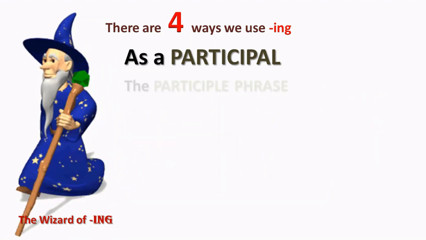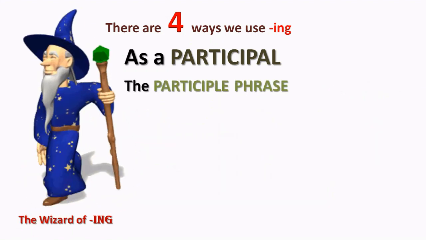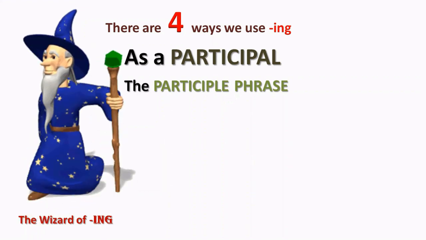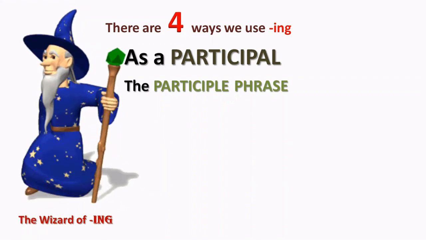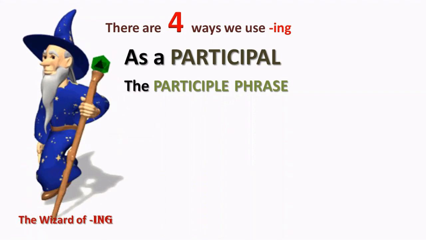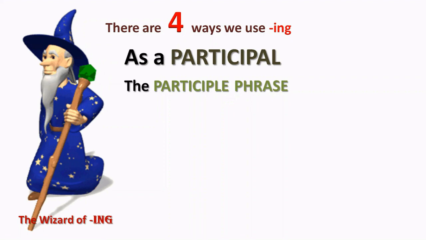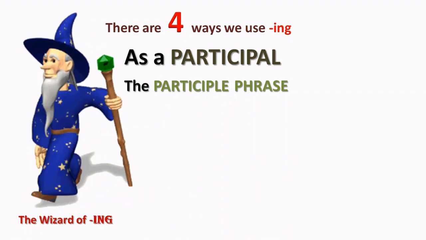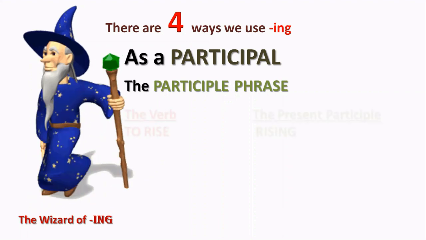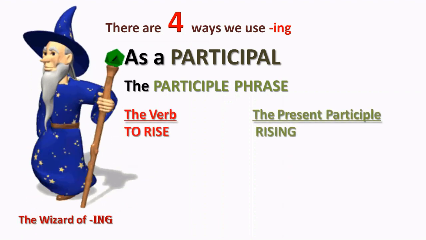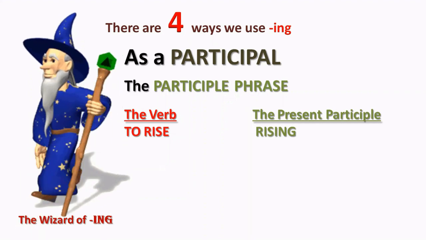There is another way in which we can use the participle on its own, which is called the participle phrase. Again, we could go into this in great depth. We don't have time here, and I don't want to bore you because maybe you're not that interested. But you do have to understand it because it's another way in which ing will appear in English language sentences. Let's consider the verb to rise, i.e. to get up or to move up.